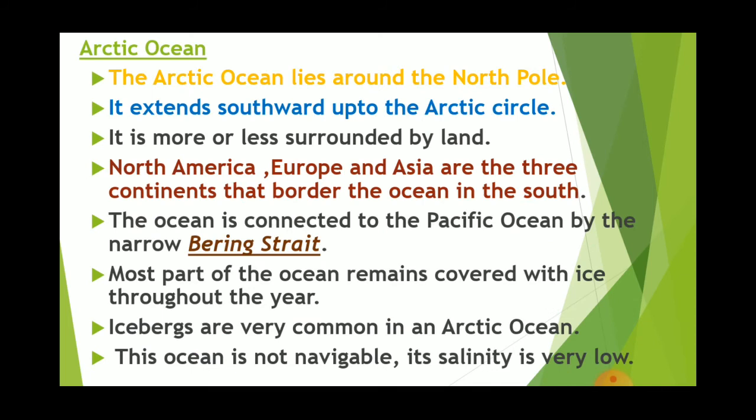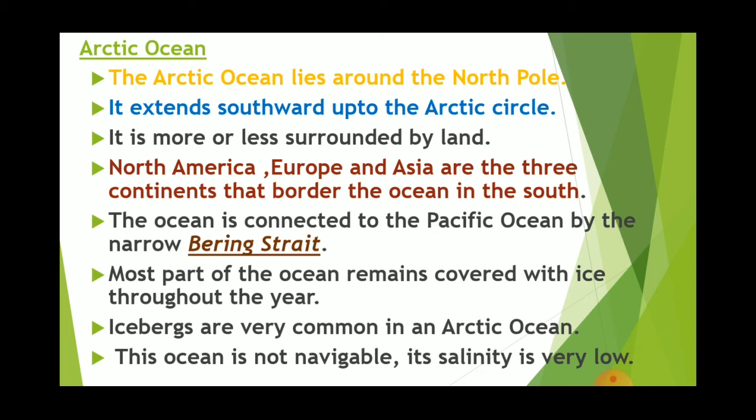Now, the next ocean, it is Arctic Ocean. It lies around the North Pole, extends southward up to the Arctic Circle. It is more or less surrounded by land. North America, Europe, Asia are the three continents that border this ocean. The ocean is connected with Pacific Ocean by Bering Strait that we have already studied when we studied about Pacific Ocean. Most part of the ocean remain covered with ice throughout the year.